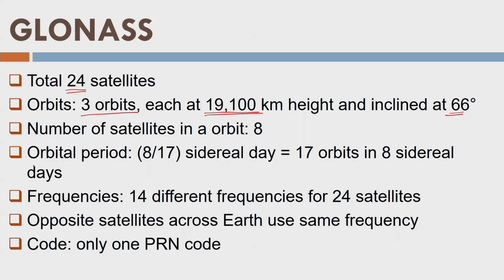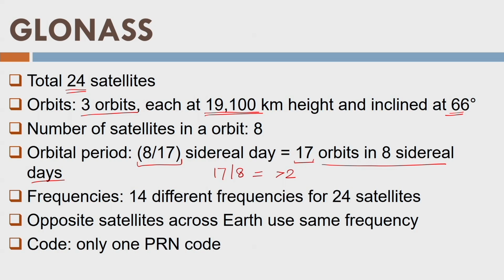Next is the orbital period, which is 8 by 17. What does it mean? They finish 17 orbits in 8 sidereal days. If I take the ratio like this, 17 by 8, the number of orbits per day will be more than 2, right? So they are completing more than 2 orbits in one sidereal day, and in order to give integer numbers, we have expressed it like this.